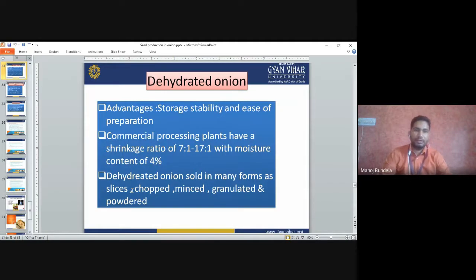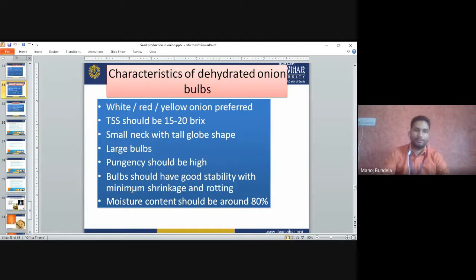Dehydration advantage: storage stability and ease of preparation. Commercial processing plants have a shrinkage ratio of 7:1 to 17:1, with a moisture content of 4%. Dehydrated onion is sold in many forms: sliced, chopped, granulated, and powdered. So these are the different forms we can sell into the market.